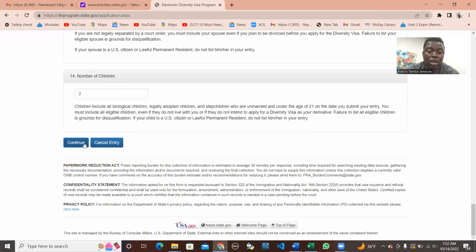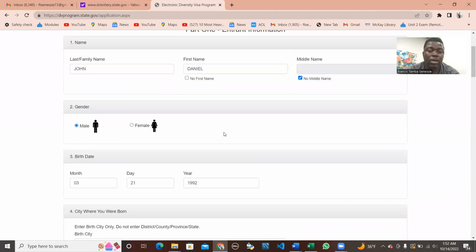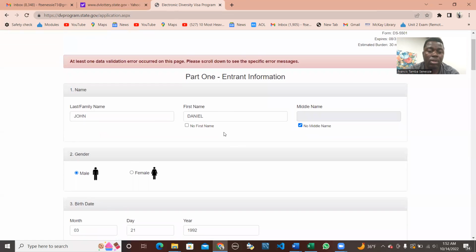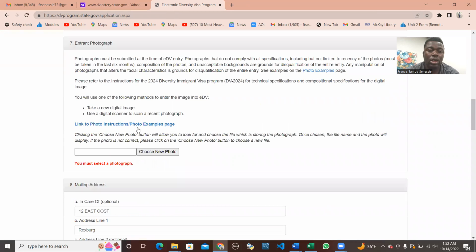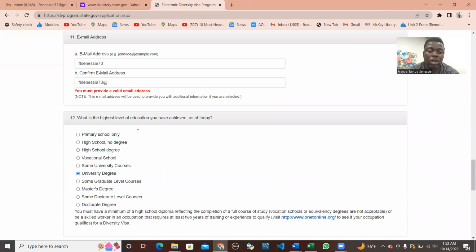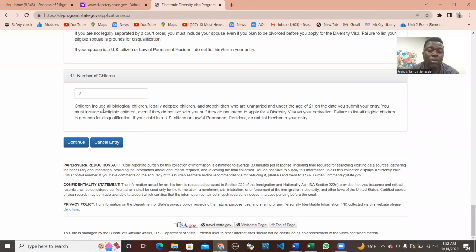But in this case, it's not going to take me, maybe because there are some errors, some information I couldn't complete. So let's try this and see. You see that because some of the information is not complete, like my Gmail, and there's no photo indicated, it's not going to take me to the second page. So in a case whereby you put in all your information and upload your photo, then it will take you to a second page.